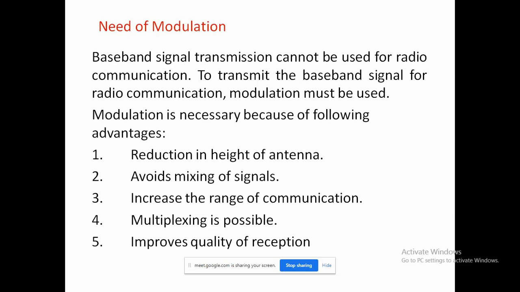Then the next one, which is important, is the avoidance of mixing of signals. Already we have seen the limitation of baseband transmission. Here in baseband, sound signals are transmitted without using modulation, by more than one transmitter, and all the signals transmitted by multiple transmitters share the frequency range of 0 to 20 kilohertz.